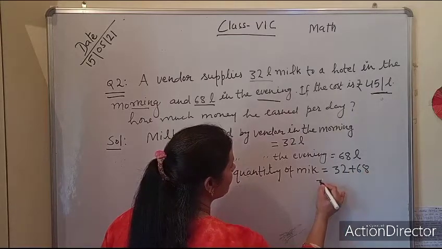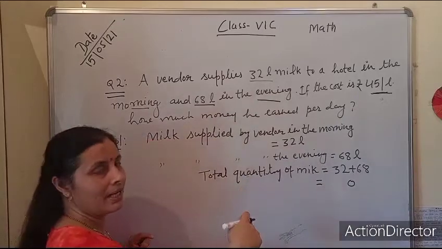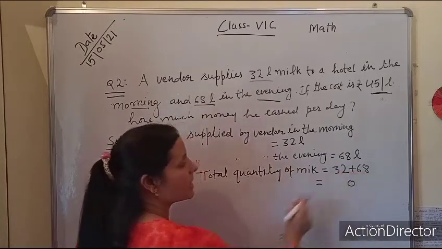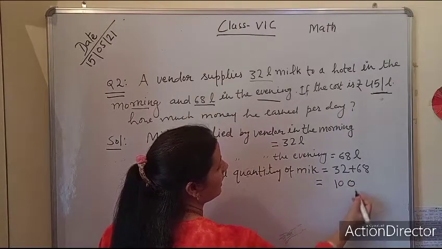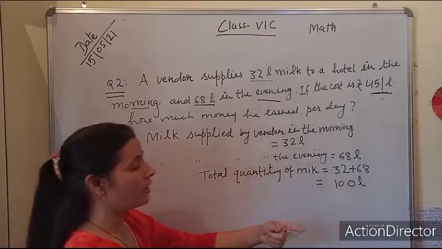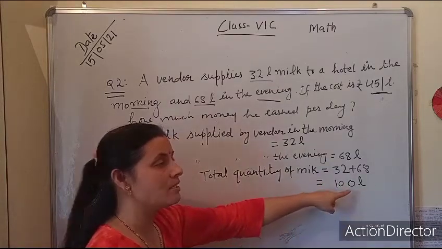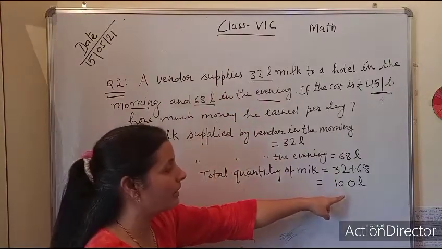Now add up. 8 plus 2, 10. 1 will be carried forward. 6 plus 3, 9. 9 plus 1, 10. 100 liter. So the total quantity supplied by the vendor is 100 liter.